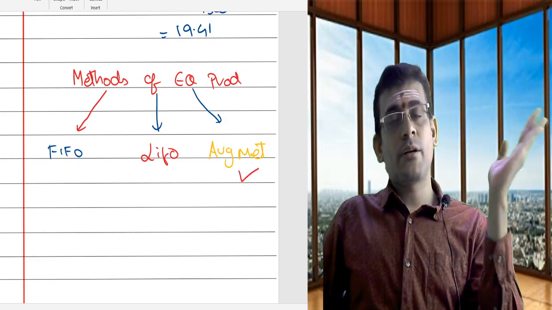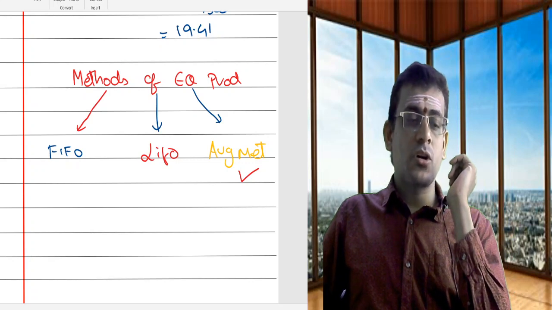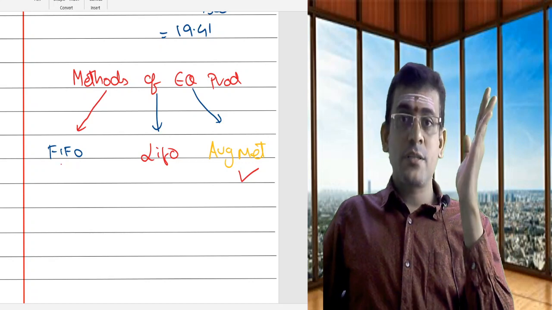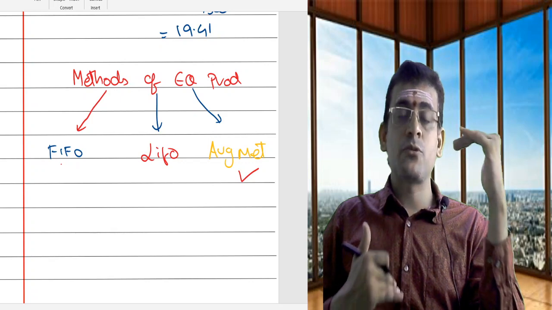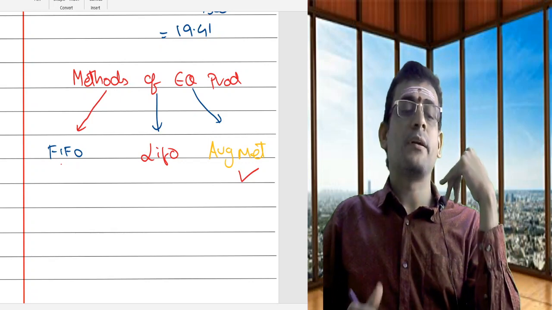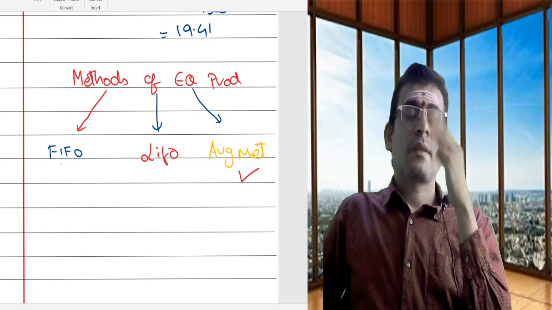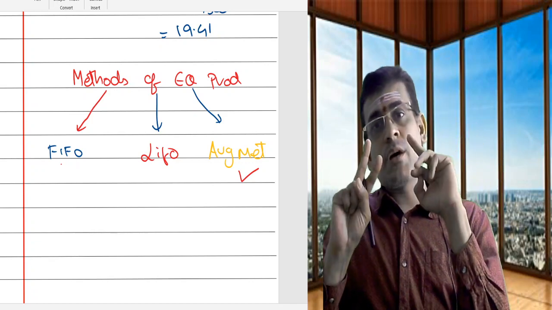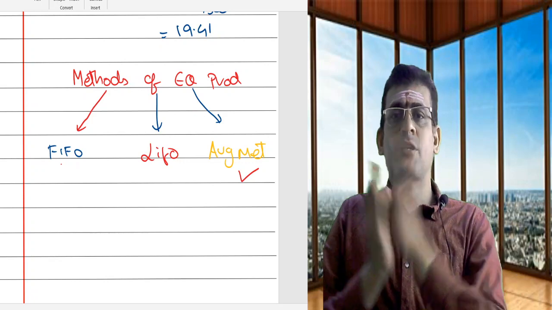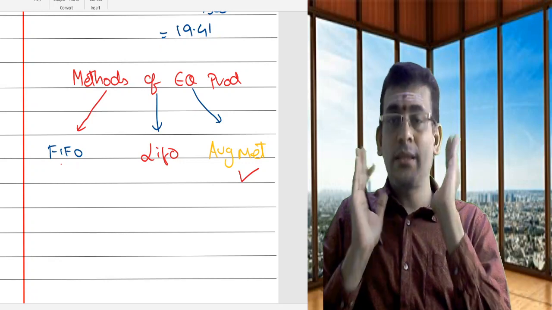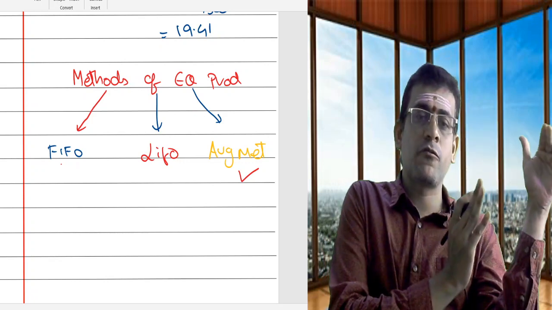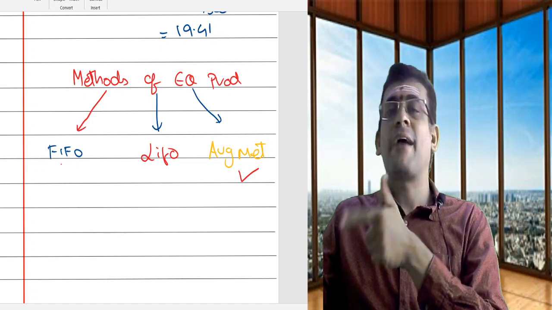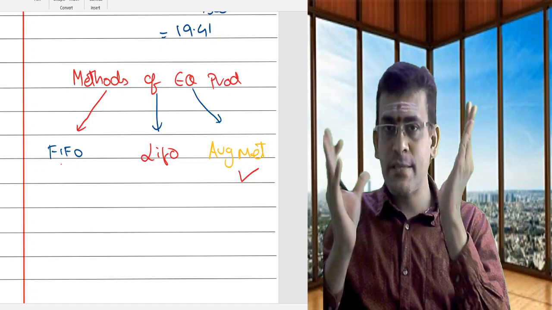Okay, so we'll discuss them one by one. First I will start with FIFO. Let us first discuss what set of statements you are supposed to prepare. Then we'll apply the FIFO method and the average price method, and try to understand how I prepare the set of statements in both methods. Then you can understand the difference between the FIFO method and the average method. That is the basis of your understanding.